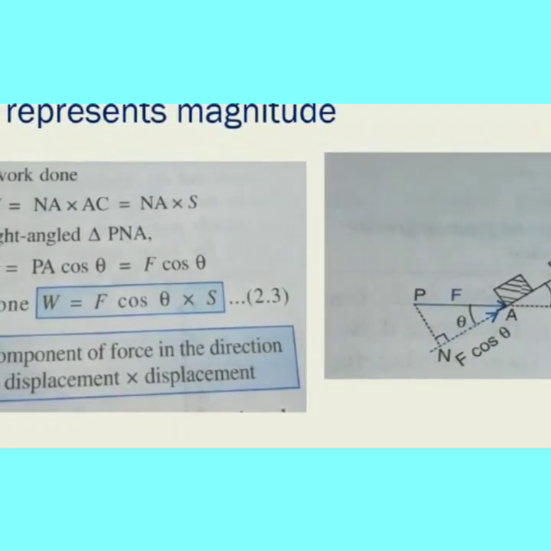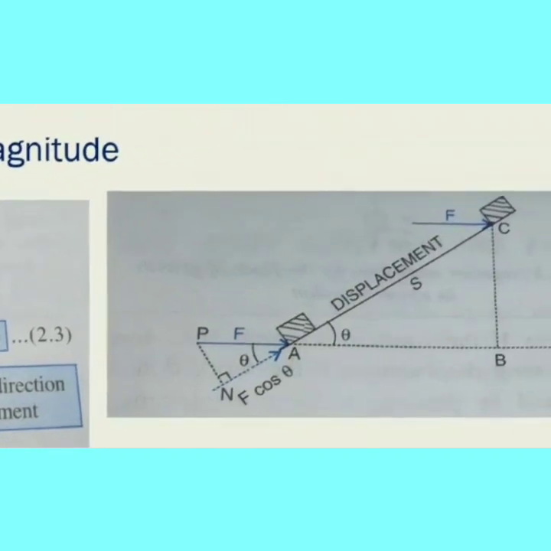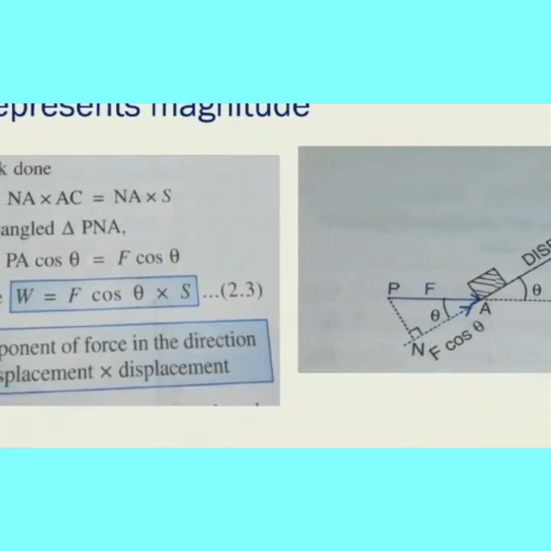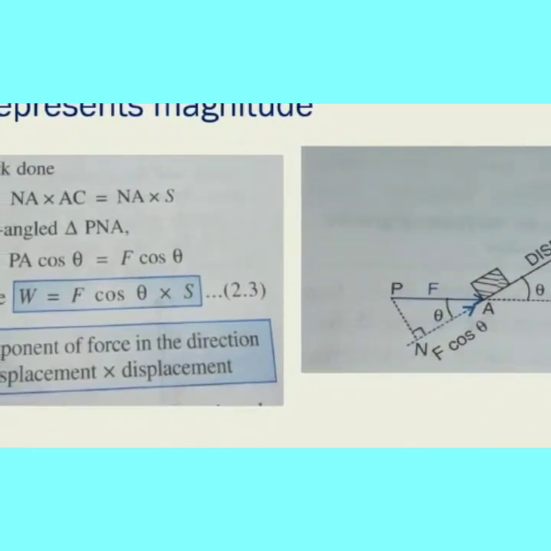Work done formula you know, F into S, that is F value is NA. This is NA, force in the displacement direction. So this extension NA we are considering as F. Then AC is displacement, you know, S.